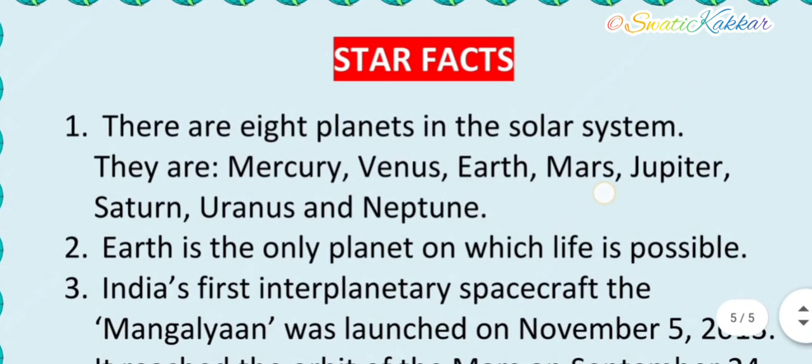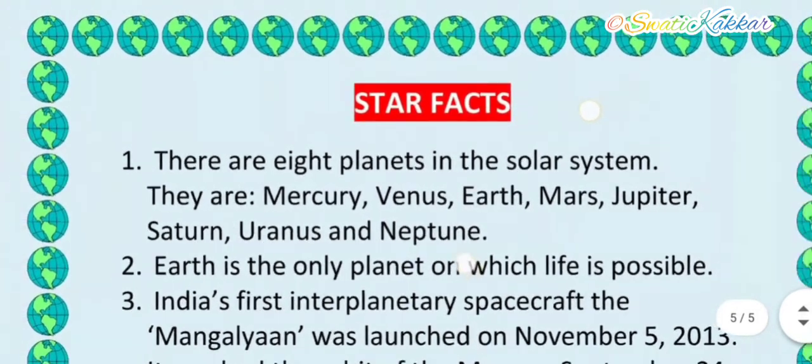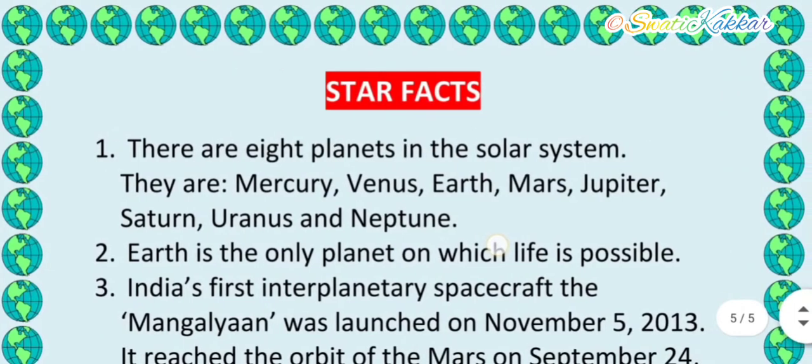Last topic is star facts. Now let us study about these star facts in your chapter. There are 8 planets in the solar system. They are Mercury, Venus, Earth, Mars, Jupiter, Saturn, Uranus and Neptune. So these are the 8 planets in the solar system. You should learn all these 8 planets' names with their spellings.